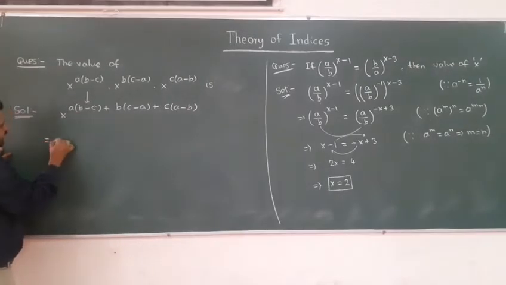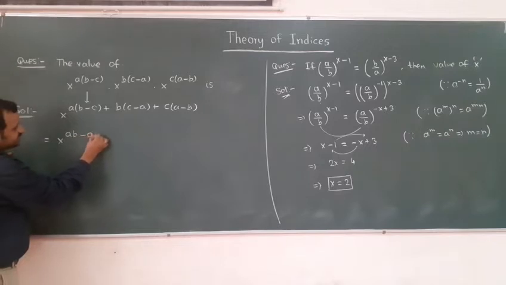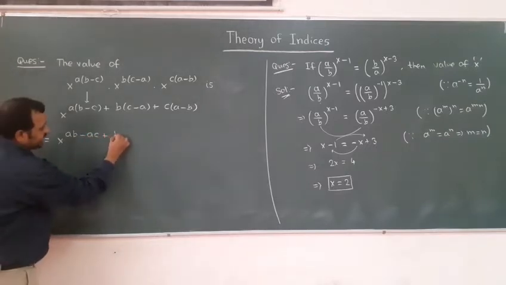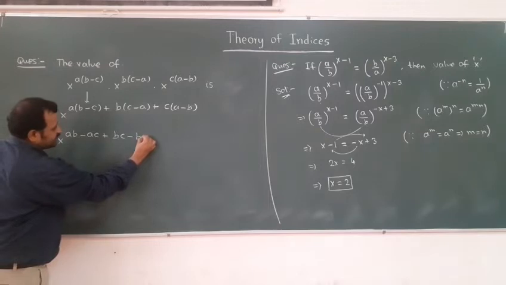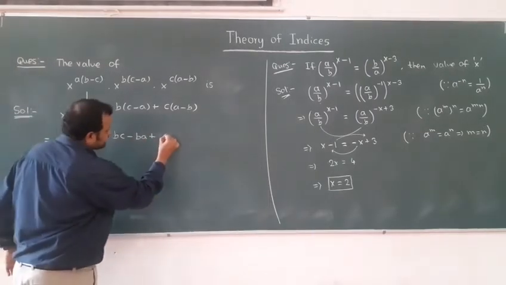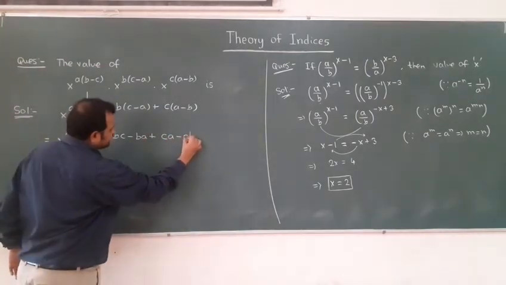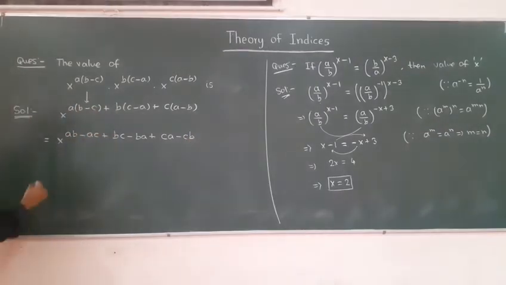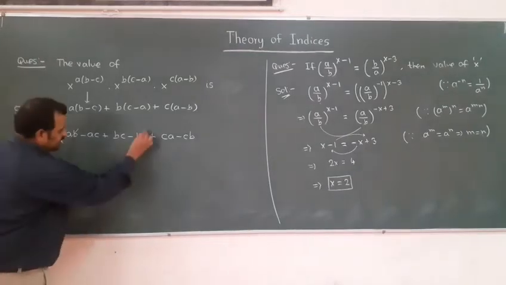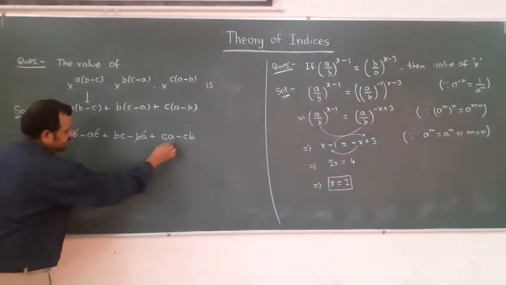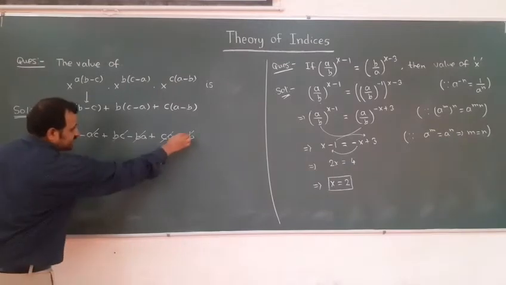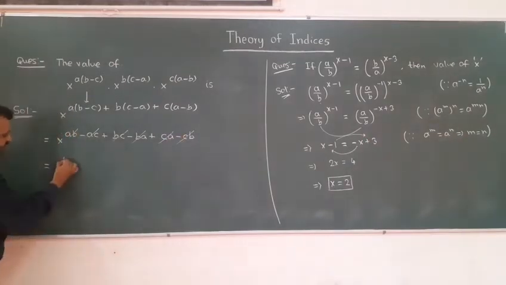Expanding: ab minus ac plus bc minus ba plus ca minus cb. Now ab cancels, ac cancels, bc cancels. So what is left? x to the power 0, which is equal to 1.